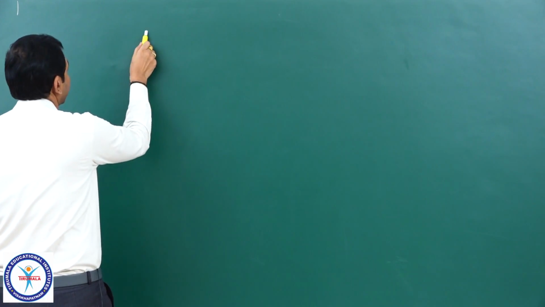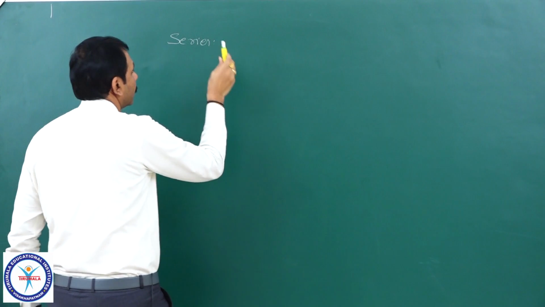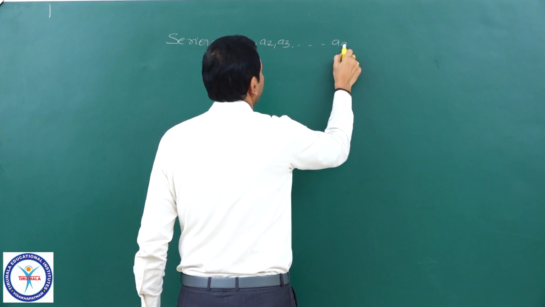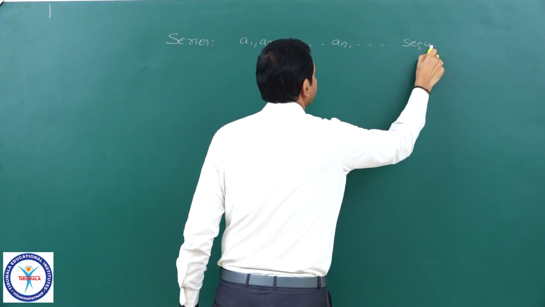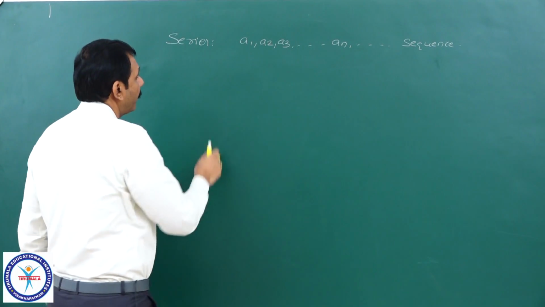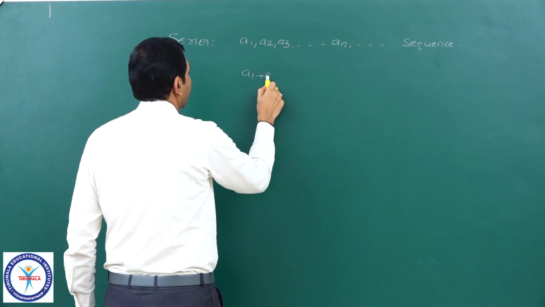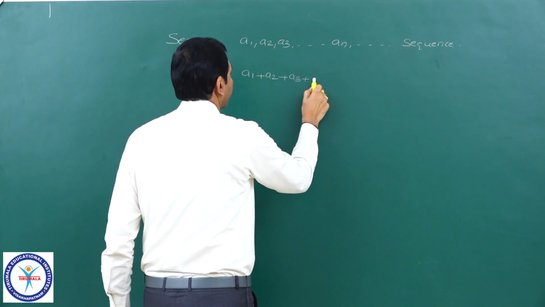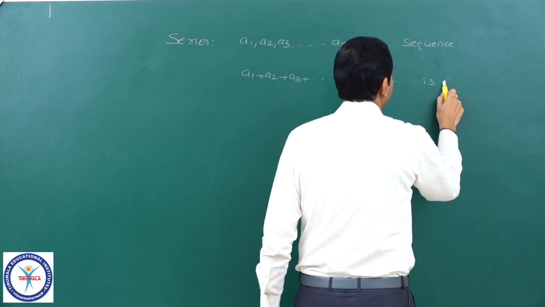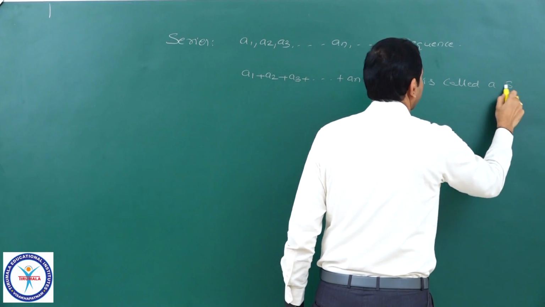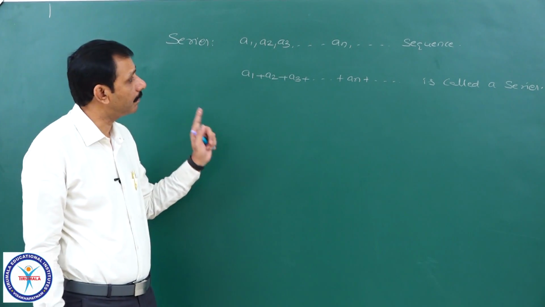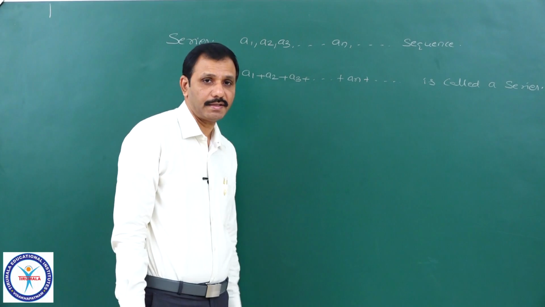Now we will see what is a series. Suppose a1, a2, a3 and so on, an and so on is a sequence, or these are the terms of a sequence. Then the sum of these terms, a1 plus a2 plus a3 plus and so on plus an plus and so on, this expression is called a series. Therefore, a series is nothing but the sum of the terms of a sequence.